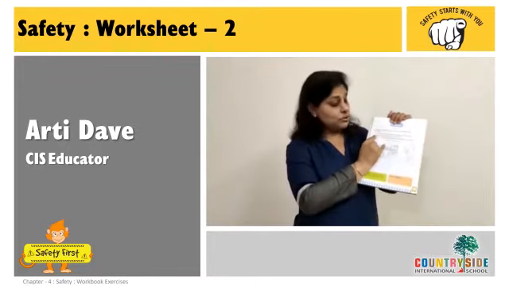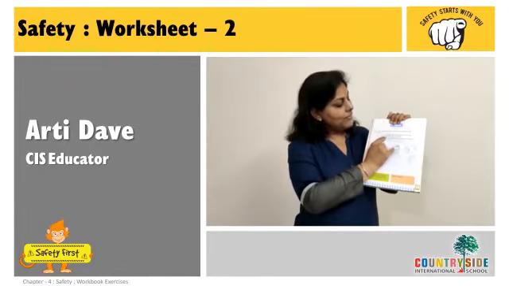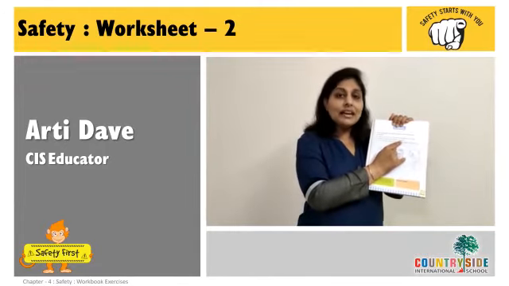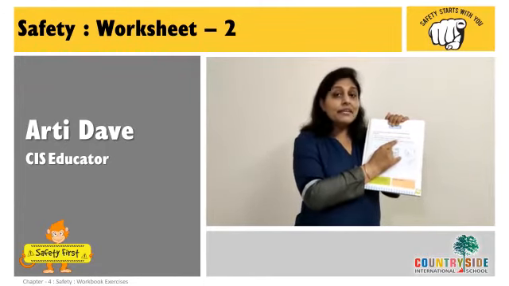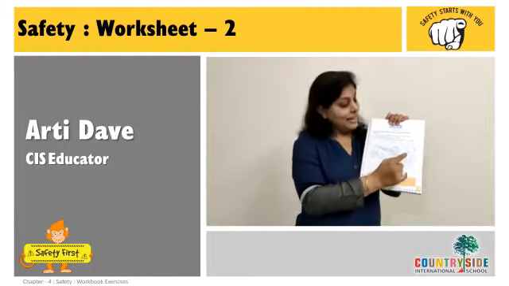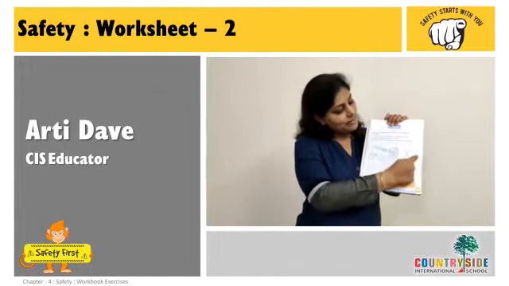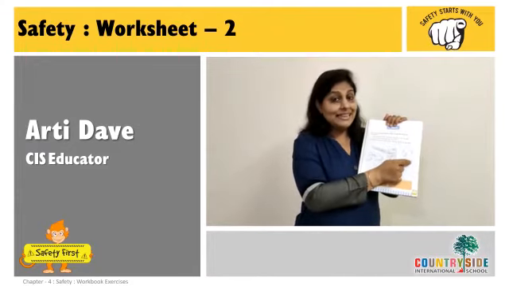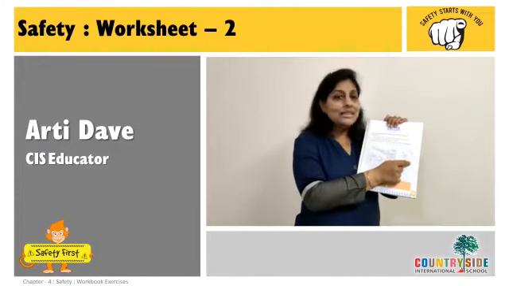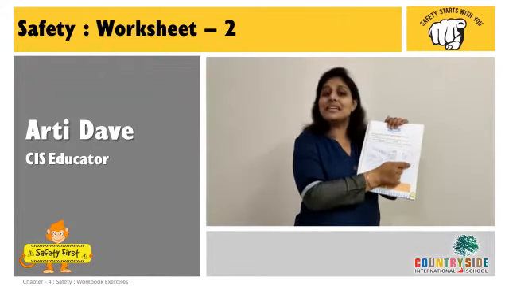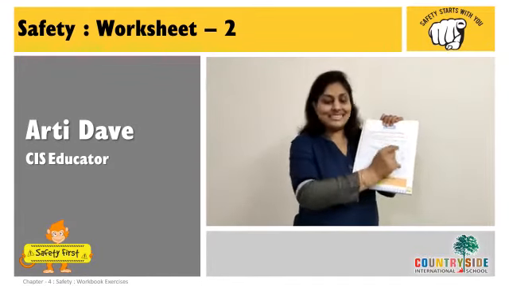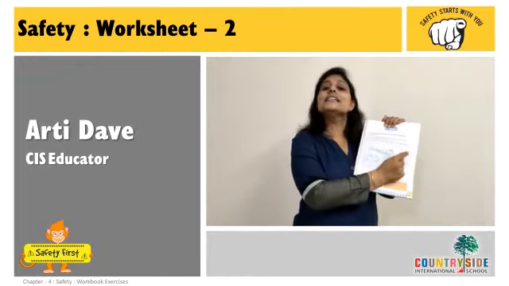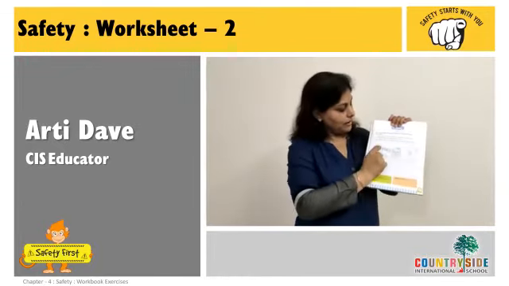What does the second instruction say? Color the traffic light that tells us to stop. Now, which is the traffic light? Looking at it, we stop. Yes, see the signal lights given here? It has 3 lights, red, green and orange. But which light tells you to stop? You studied in first standard. Yes, it is the red light. So you will only color the red light, red color, the first one.